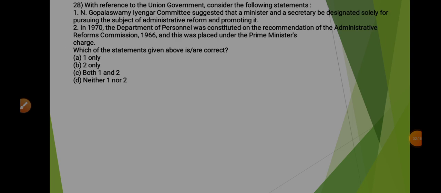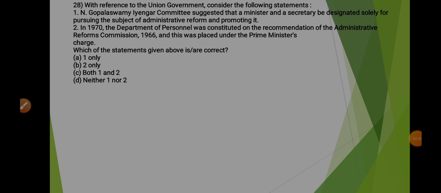Coming to the next question, that is 28th. It says that with reference to the union government, consider the following statements. Statement 1: N. Gopalaswami Ayyangar Committee suggested that a minister and a secretary be designated solely for pursuing the subject of administrative reform and promoting it.